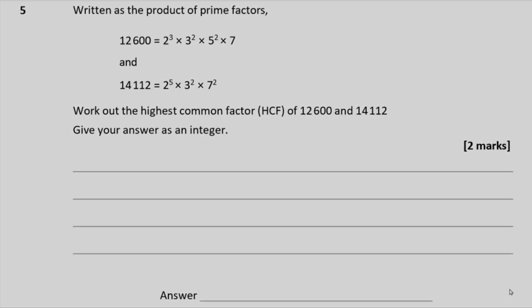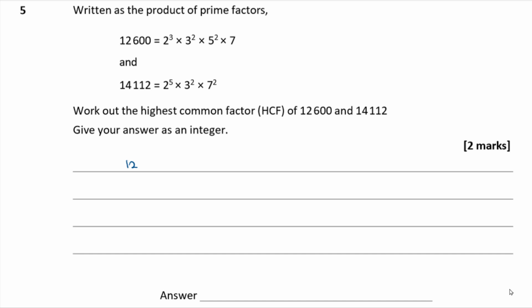Question 5. Written as the product of prime factors, 12,600 is 2 cubed times 3 squared times 5 squared times 7. And 14,112 is 2 to the power 5 times 3 squared times 7 squared. Work out the highest common factor of those two numbers. Give your answer as an integer.